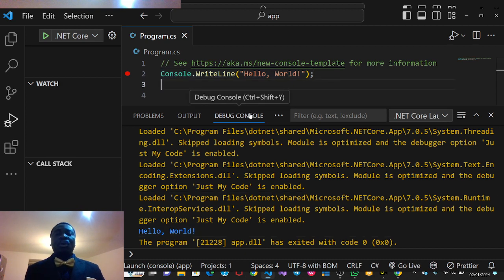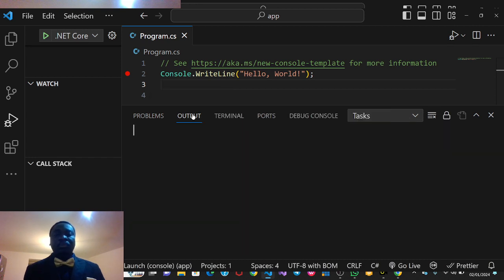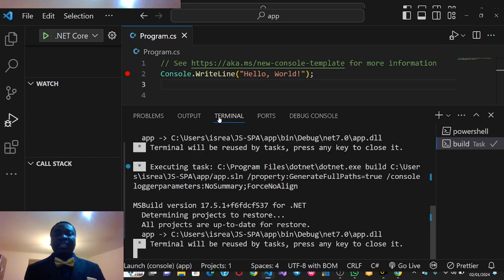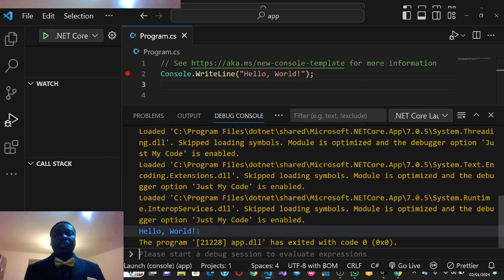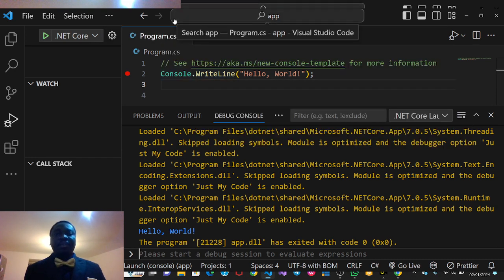Now we're still in the debug console. Let's look at the output, looking at the terminal, debug console, hello world. Why? Because we are what? Debugging. But take note of the breakpoint. We've already passed the breakpoint. Why? Making use of those buttons that we clicked up over here.